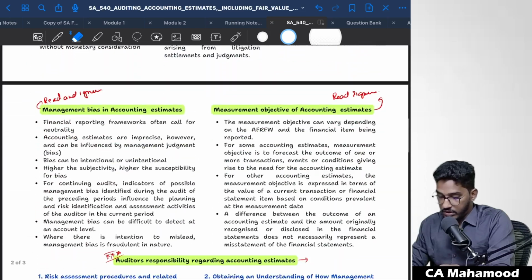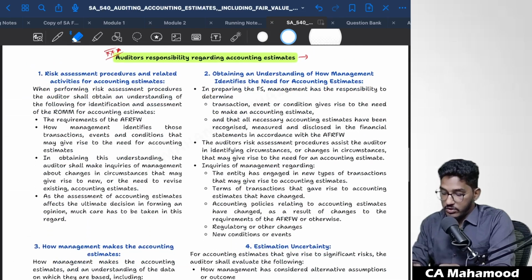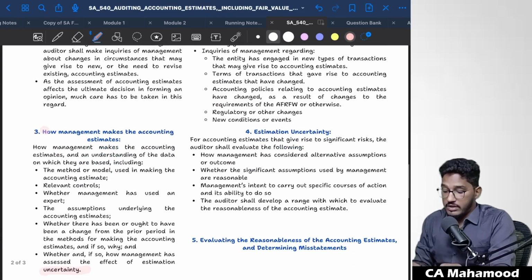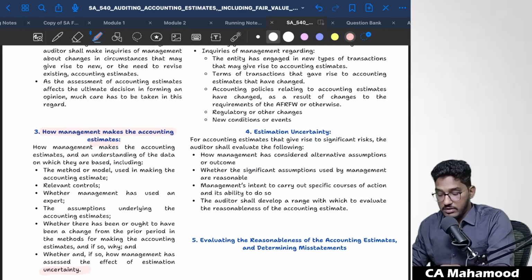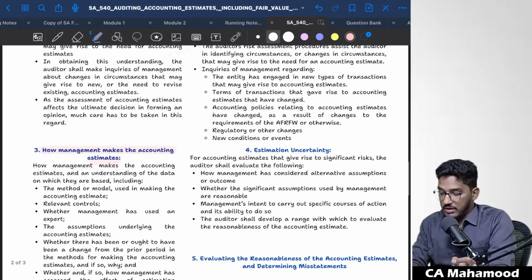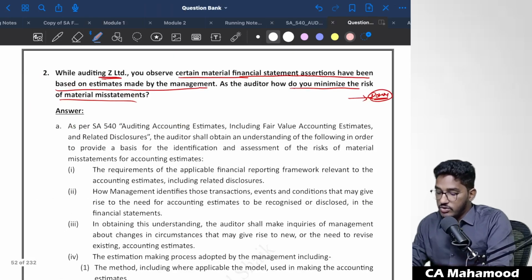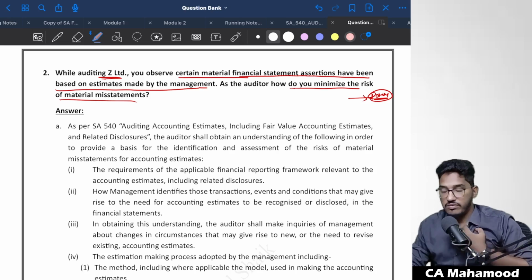This is the auditor's responsibility they talk about. We sit with the management and try to obtain an understanding of how the management identifies the need for accounting estimates. So I should understand how the management makes the accounting estimates. This is what they particularly give as the answer here. They're talking from the management perspective. The same thing they say even in the question bank. You observe certain material findings regarding accounting estimates. What things will you do to minimize the risk of material misstatement?